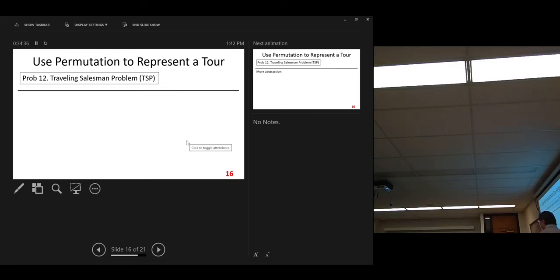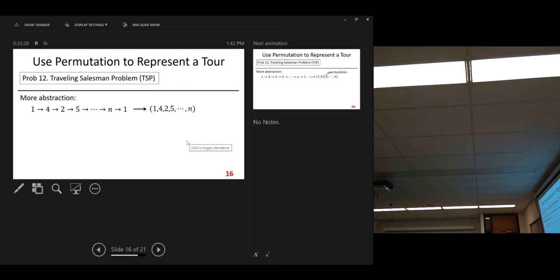Permutation. Another topic in your discrete math. Hope you still remember that concept. This time we need a little more abstraction. Although we have this is a tour, no problem. Let's do a little more abstraction, because this arrow symbol is not important, right? The only important thing is the order. If we get the order information, that's all we need for a tour. So we can eliminate all these arrows.